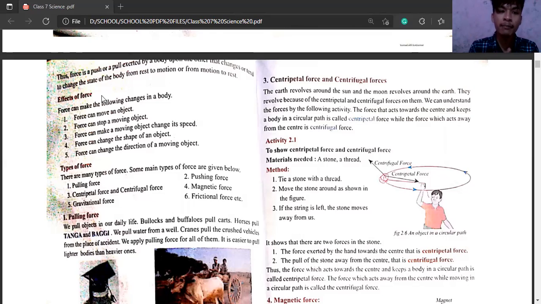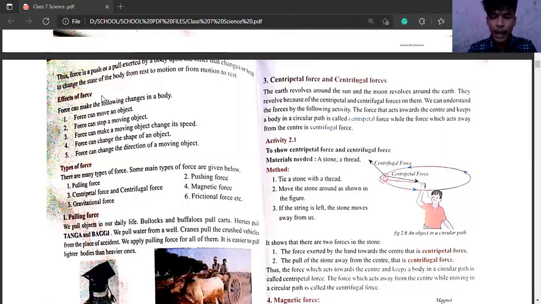It is exerted by a body upon other. Again, it is exerted by a body, the fan, upon other, meaning it is exerting on the paper. And other things that change or tend to change the state of motion. It tends to change, it tries to change. It is not sure that whenever force is applied the state will change.